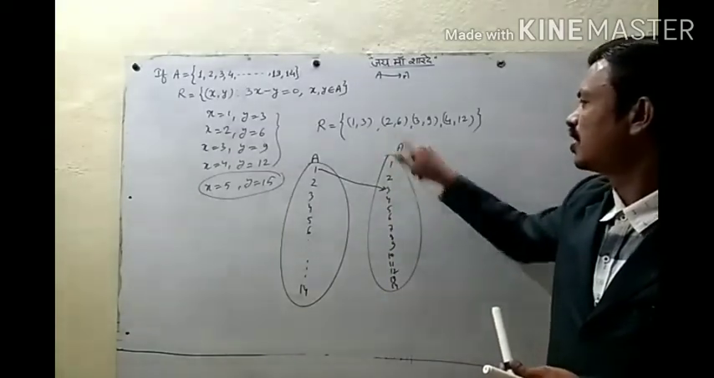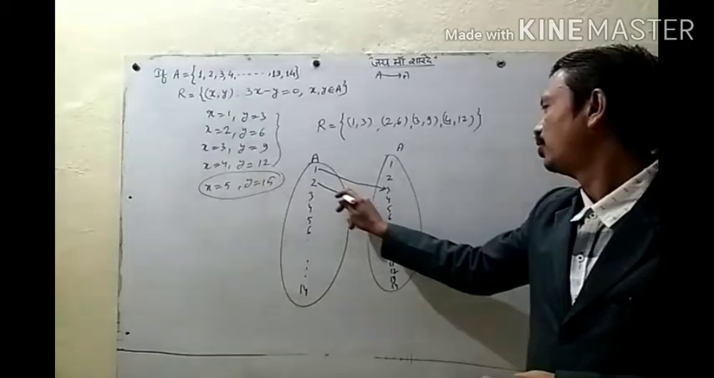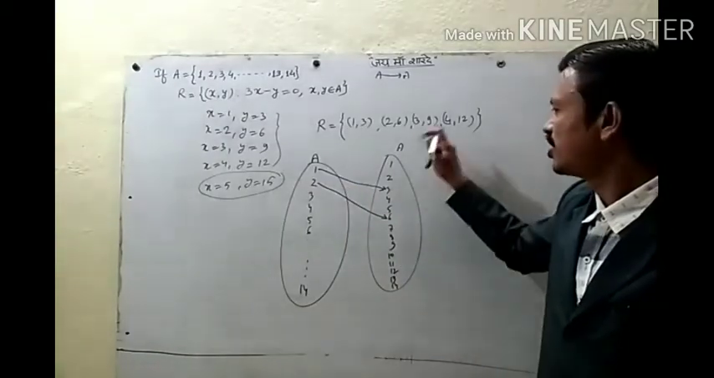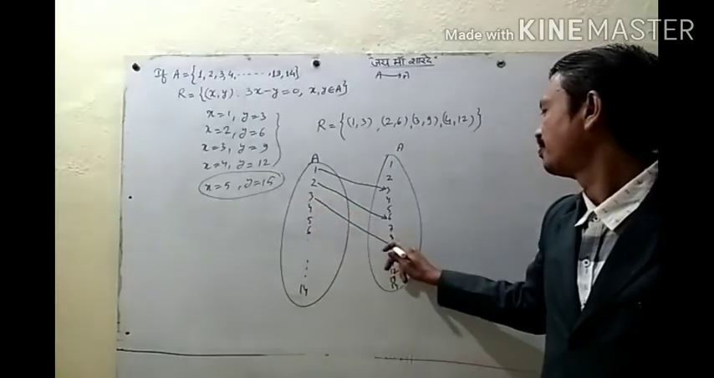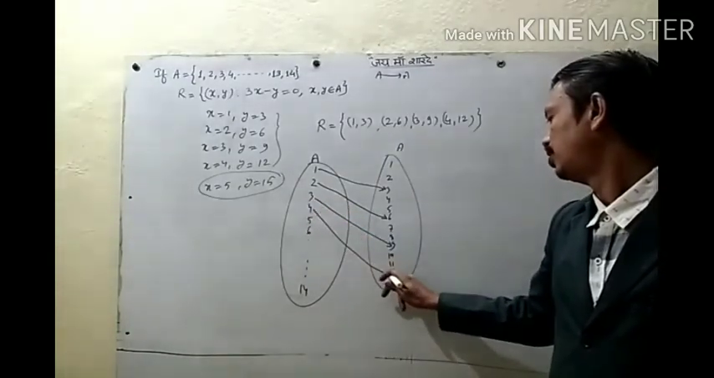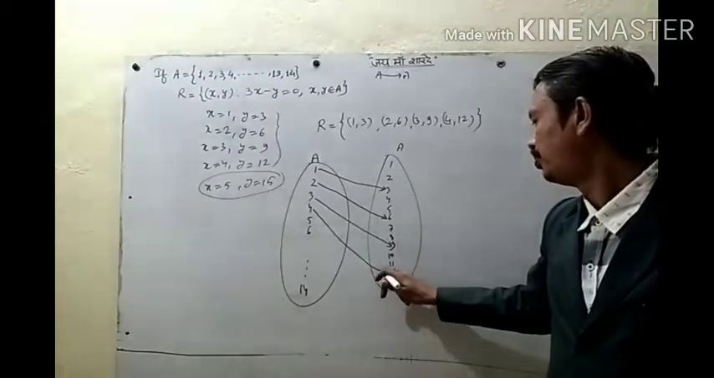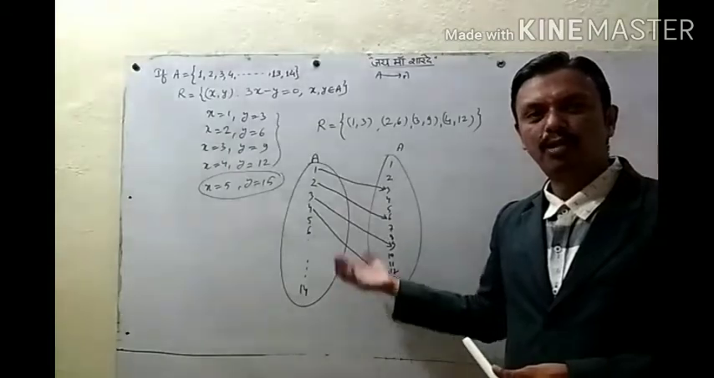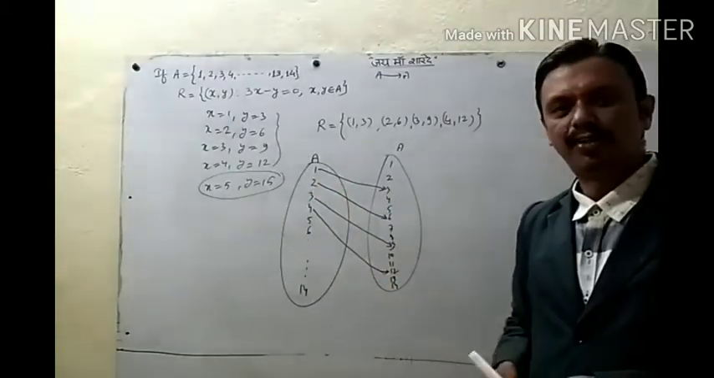The image of 2 is 6, so we can make one arrow from 2 to 6. The image of 3 is 9. Then the image of 4 is 12. Okay? So like this, using an arrow diagram also we can represent our relation.